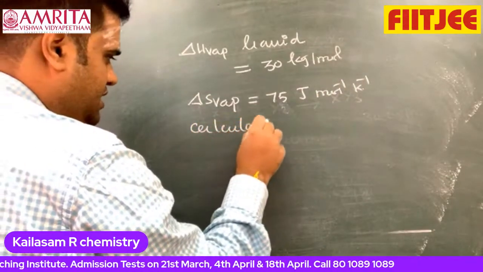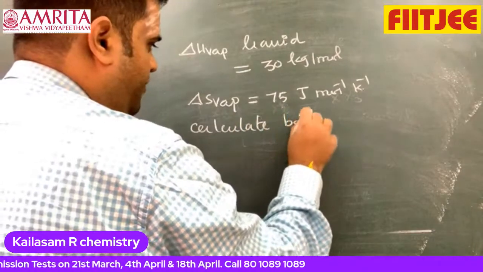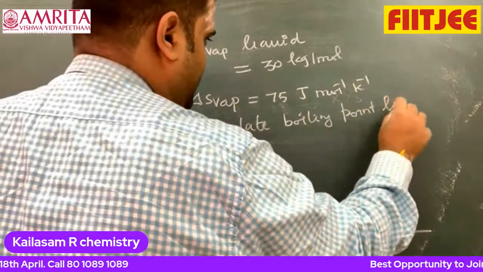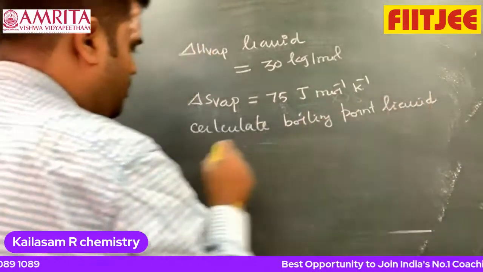Calculate the boiling point of the liquid at 1 atmosphere.